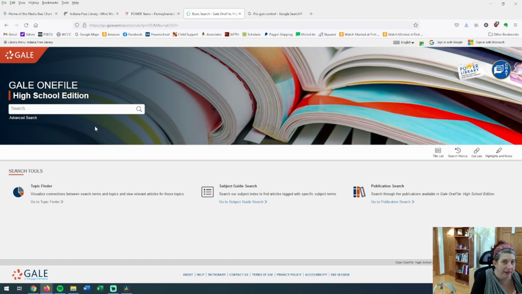They look a little bit like search engines. I can put George Washington right on in here. But the nice thing is they find journal articles, they find magazine articles, they find periodical information, and they find even books that are full PDF books that you can search. So you don't have to go to the library and flip through the pages. You can actually look right at their editions of their books.